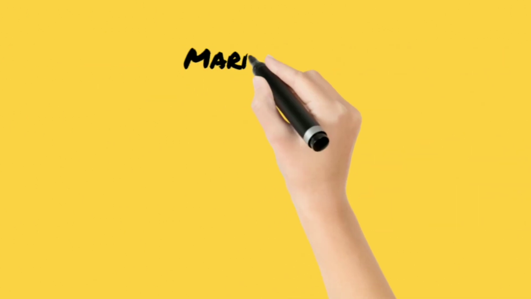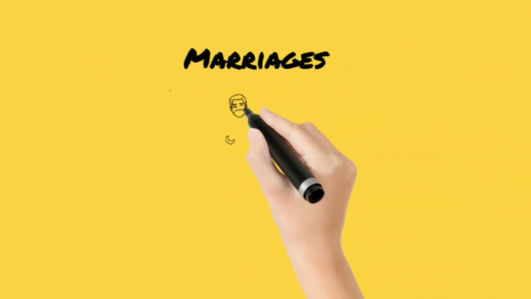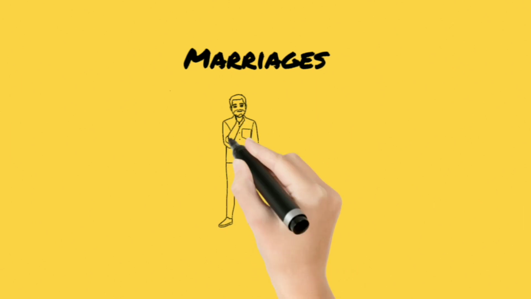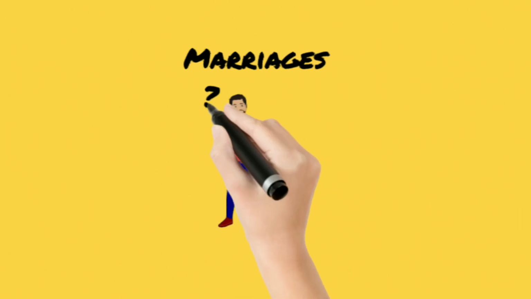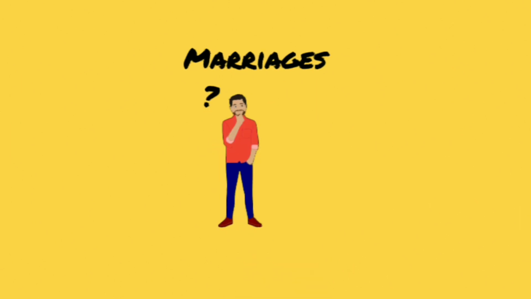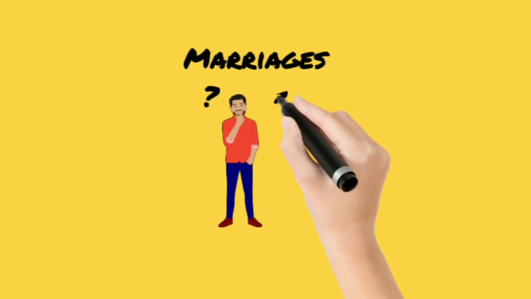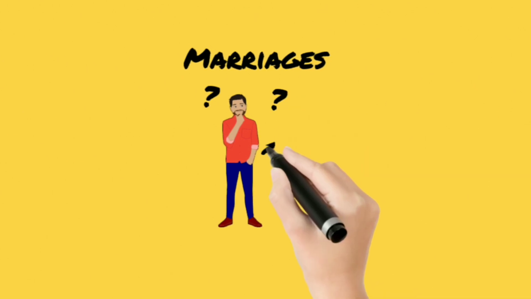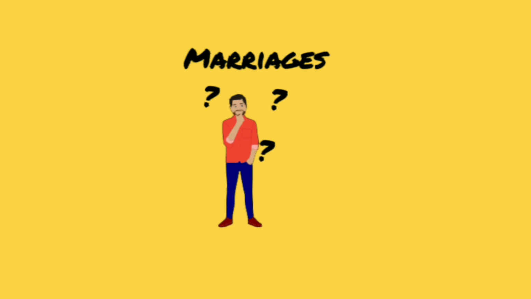Right? Now, there are different types of marriages. And to be frank, there are several types of marriages, but for the purpose of this lesson, we're going to stick to four of the more common types, just to not confuse you so much, right?